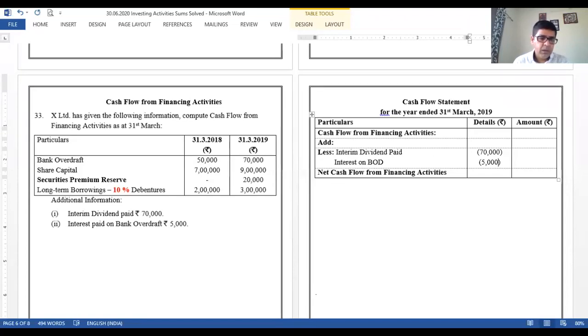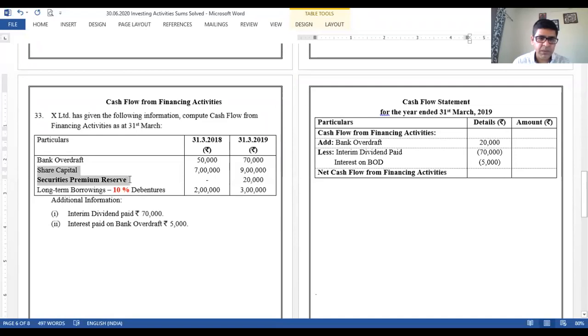Okay. After these two, let us go to the particulars. Bank overdraft. It's a short-term borrowing, right? Though it's a current liability, it's a short-term borrowing. So we can see that the opening and the closing balances are given. Opening was 50,000, closing is 70,000. That means we have increased the bank overdraft facility. We have taken more of the amount, a difference of 20,000 rupees. So cash comes in. Because cash comes in, it has to be added. The bank overdraft, rupees 20,000.